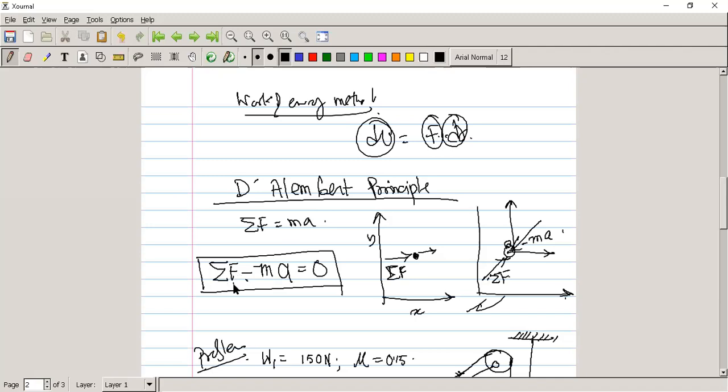All the net force acting on the body in motion, and the mass of the body, and the acceleration generated due to the force, if we do the summation of F minus mass into acceleration, that will give us the net resultant equal to 0.